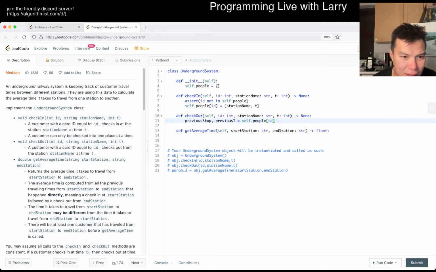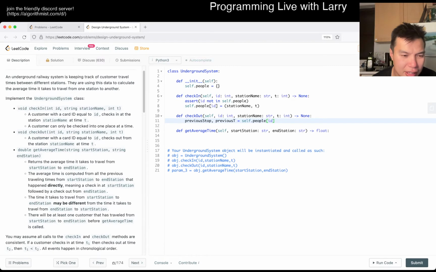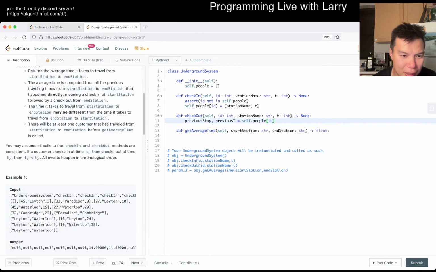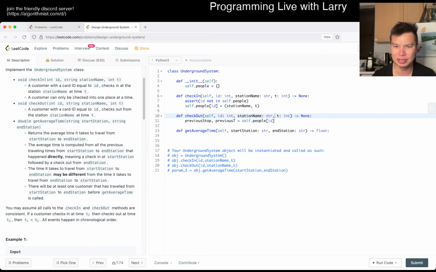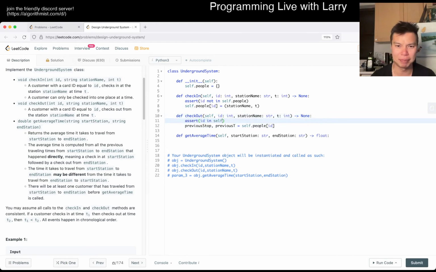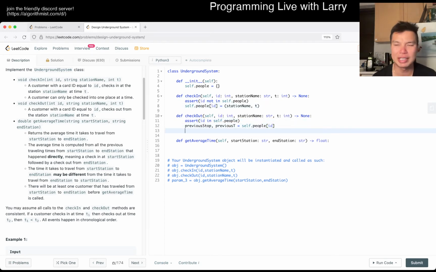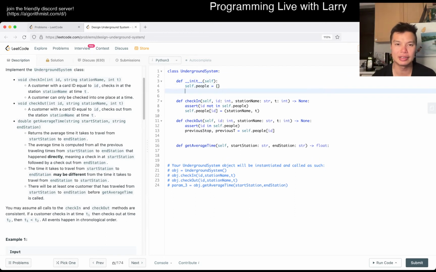I'm just checking to see whether we need to verify, I guess, assert that id is in self.people. Also note that id is kind of a function in Python, so it's a little bit awkward to use, but that's beside the point. So now we have the previous stop and the previous time. Now we can keep track of two things: one is the sum portion, and the other is the count, right? So here, okay, we'll do this again, maybe station pairing or something like that.